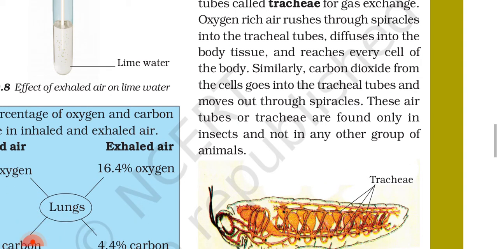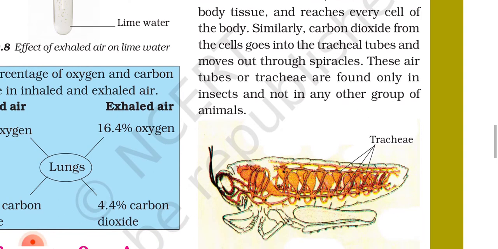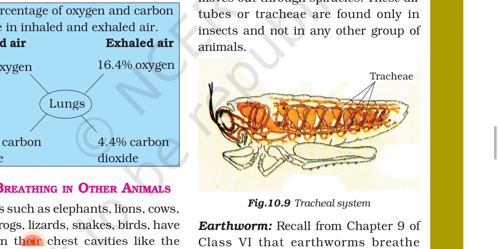Similarly, carbon dioxide from the cells goes into the tracheal tubes and moves out through spiracles. These air tubes or trachea are found only in insects and not in any other group of animals. Figure 10.9 Tracheal system.